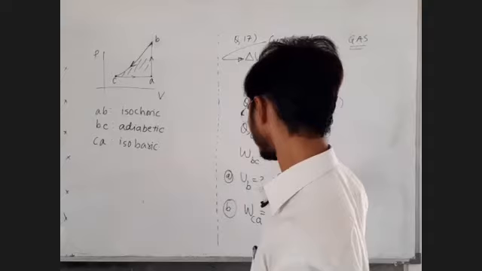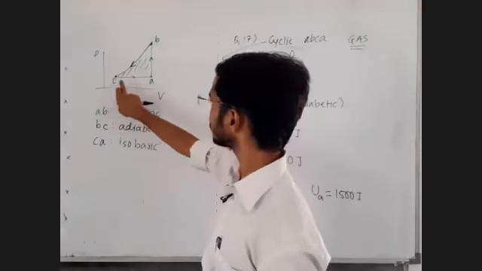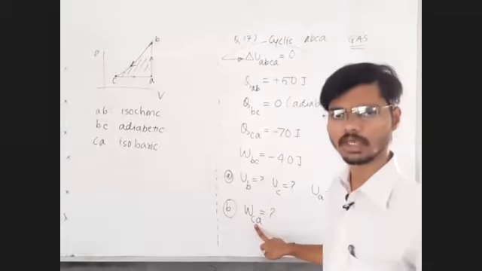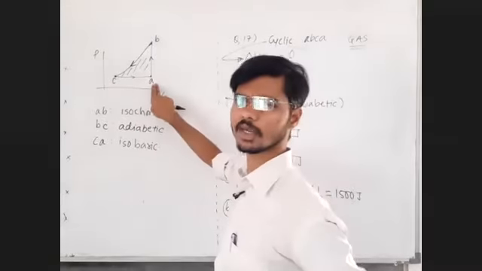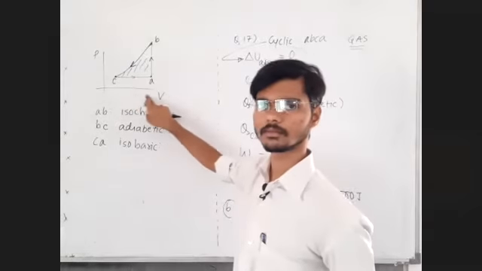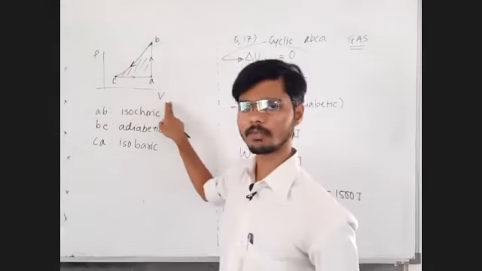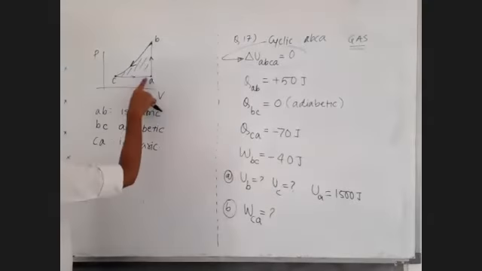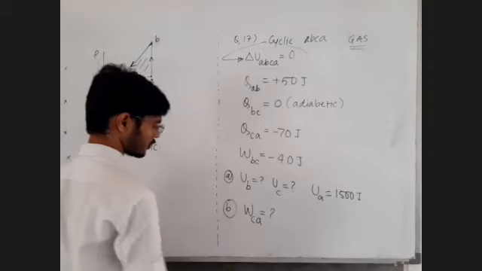Fine. Now work done in the process CA will be positive or negative? Here we didn't know whether the work done in the process CA was positive or negative, but from the graph we can say it. From the graph, volume increased, so work done is positive. Volume increases in the C to A process, so work done is going to be a positive value.